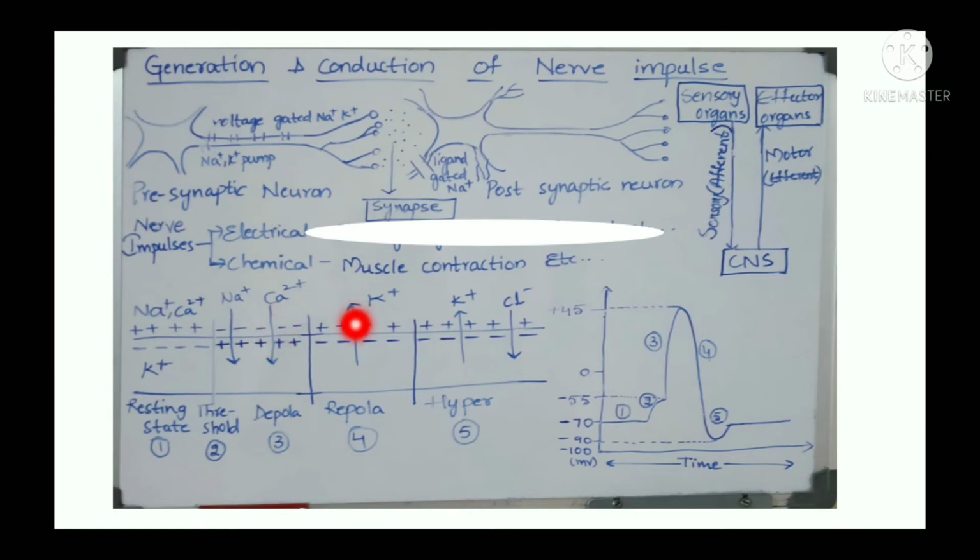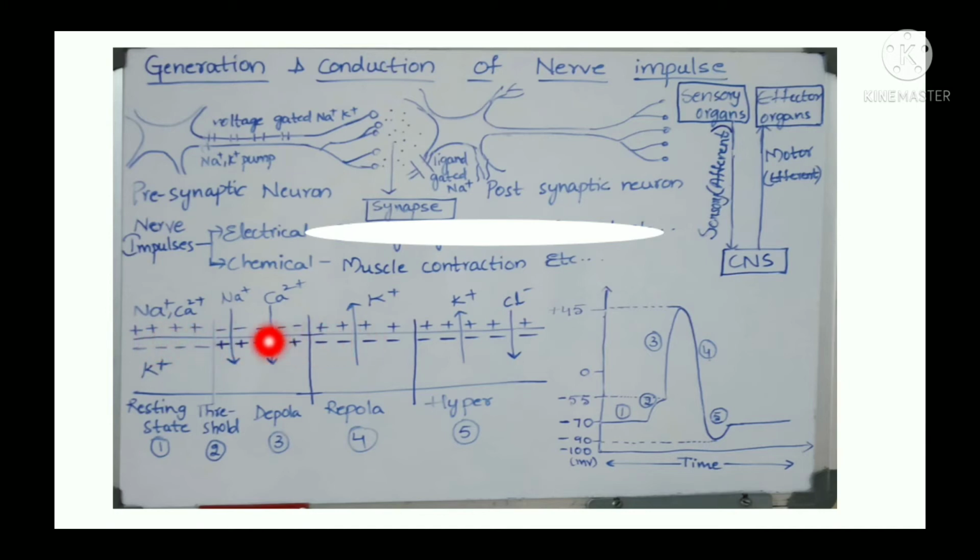And next, from this stage, as the nerve impulse is conducting, there is an opening of potassium channels, where there is an efflux of positive ions, and again the membrane inside gets negative and outside gets positive. This is called repolarization. So why is it happening? Here there is opening of sodium and calcium, and here there is opening of potassium,